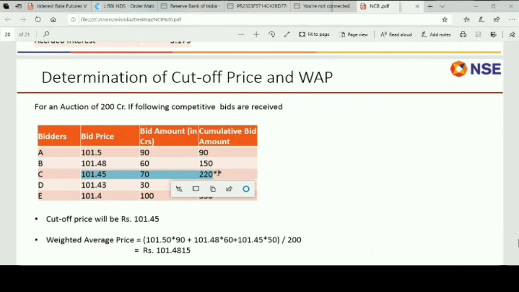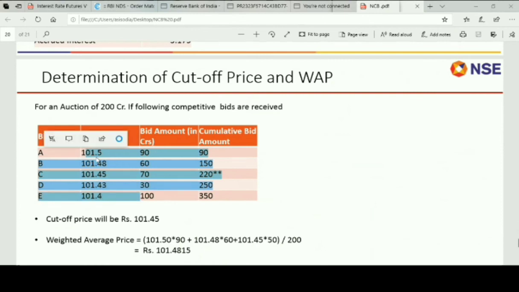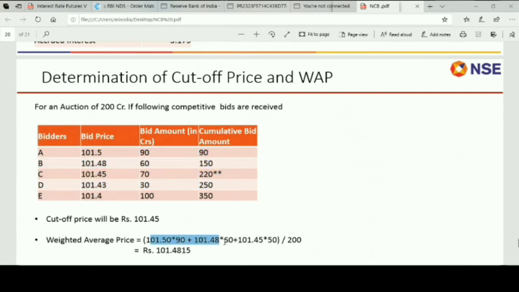So this is where the cutoff price for the auction has happened, the main auction. Now all the bids which we aggregate will give you a weighted average price. So 101.45, 101.48, 101.43. This will give you the weighted average price.